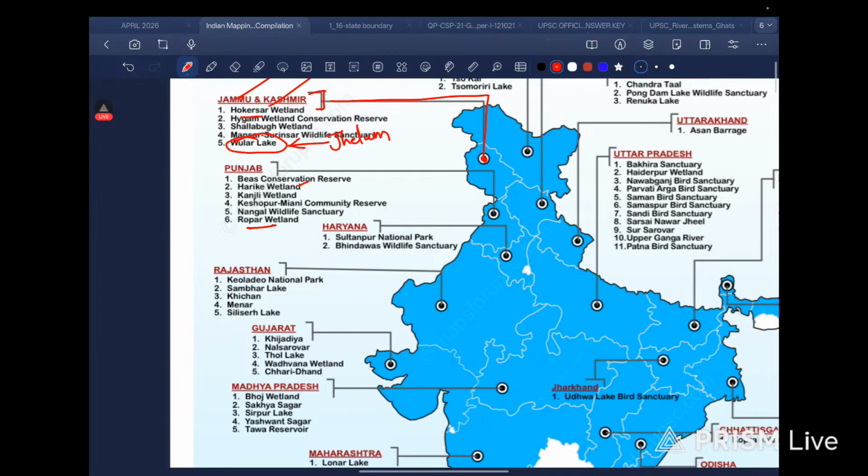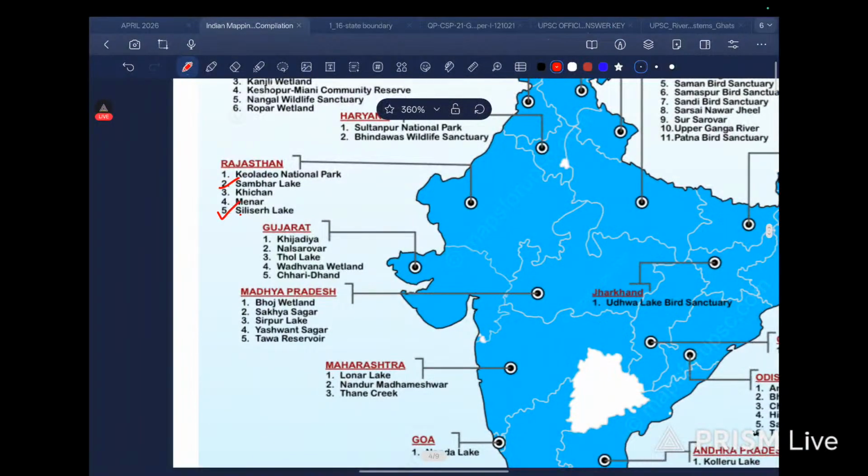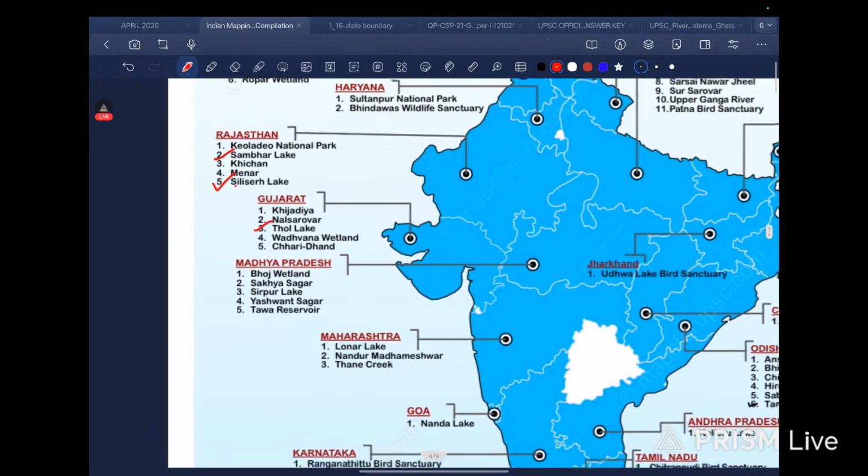Then in Punjab, we have Harike wetland. Then we have something important, Ropar. Haryana, okay. Rajasthan, Keoladeo National Park. Sambhar Lake, okay, this is important. Then we have Silisar Lake, okay. This is important. Then in Gujarat we have Khijadia. Then Thol Lake is also important.